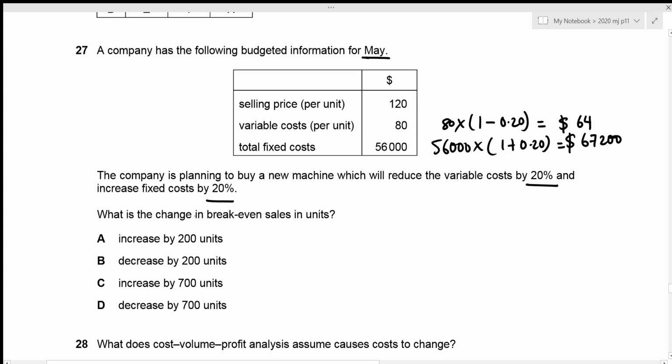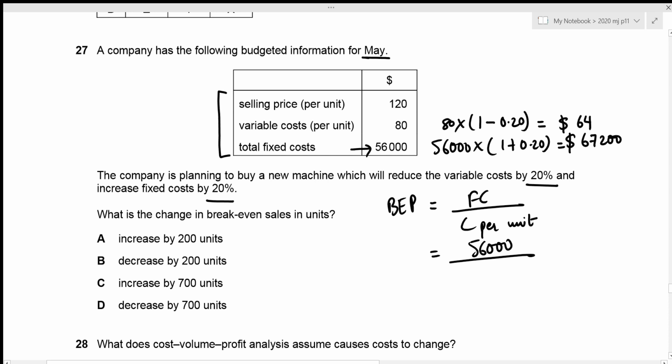Now we need to figure out the change in break-even sales in units. Okay, let's figure out the break-even sales for the previous information. So BEP is just the fixed cost divided by contribution per unit, right? And we have our fixed cost to be 56,000 previously. And our contribution per unit is just the difference between selling price and variable cost. So that's 120 minus 80. And this gives the break-even point in units for the previous data to be 1400.